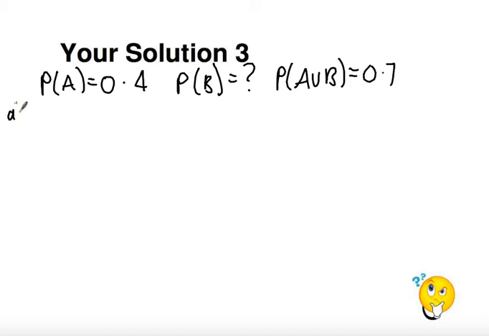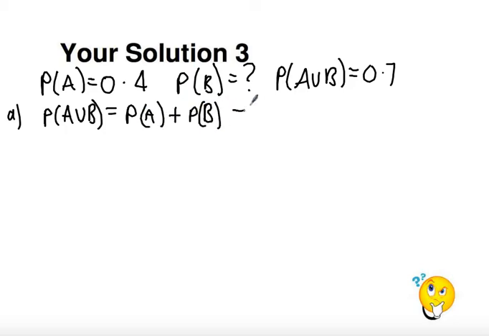So part A, we're told they're mutually exclusive, so what I know is, just going to save a little bit of space here, probability of A union B is equal to probability of A. I can put in the addition law. I'll tell you what, I will put the addition law in this time, minus probability of A intersect B. So what I know is, in this case, because they're mutually exclusive, probability of A intersect B equals 0.